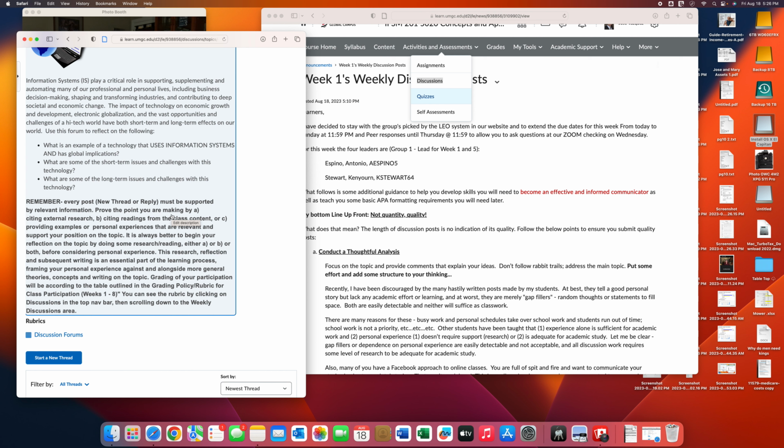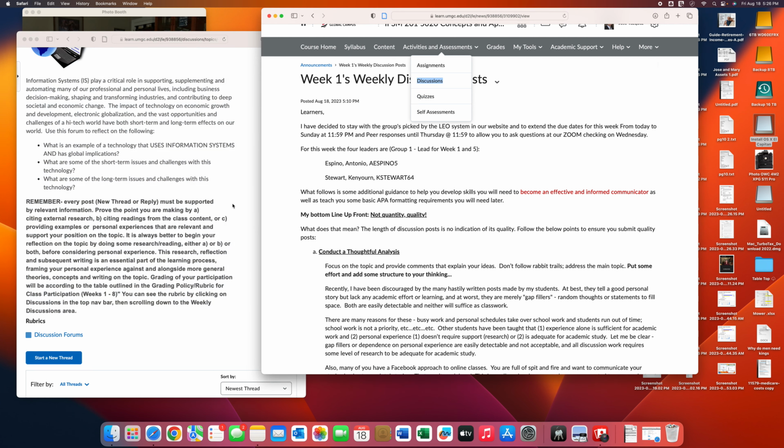I don't care what it is. Electric grid improvements have been done. The use of green energy, technologies, nuclear power, I don't care. But as long as you are referring to the information systems that are related to that. In green technology, it's the idea of maybe the information systems communication that allows different green technologies to communicate with each other. And there are a lot of papers out there that discuss that.